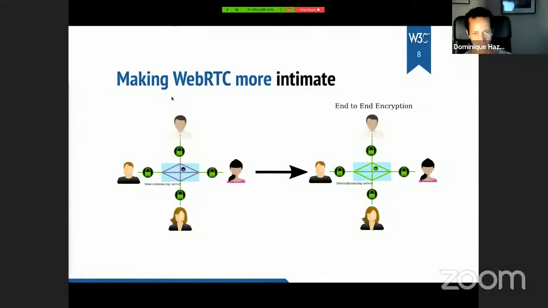WebRTC has already a lot of built-in security, encryption, and so on. But in the context of group teleconferences, such as the one that we are doing, there are improvements to make sure that the teleconferencing system itself cannot become part of the conversation. If you want to make sure that your conversation is completely outside of the view of the teleconferencing system, you need a way to share the encryption keys to make this possible. And that's another space where we are making fast progress.